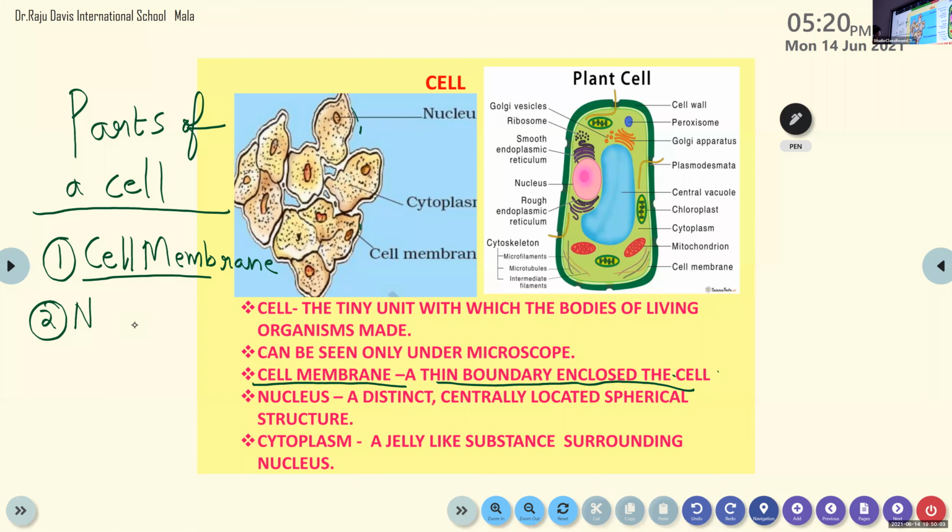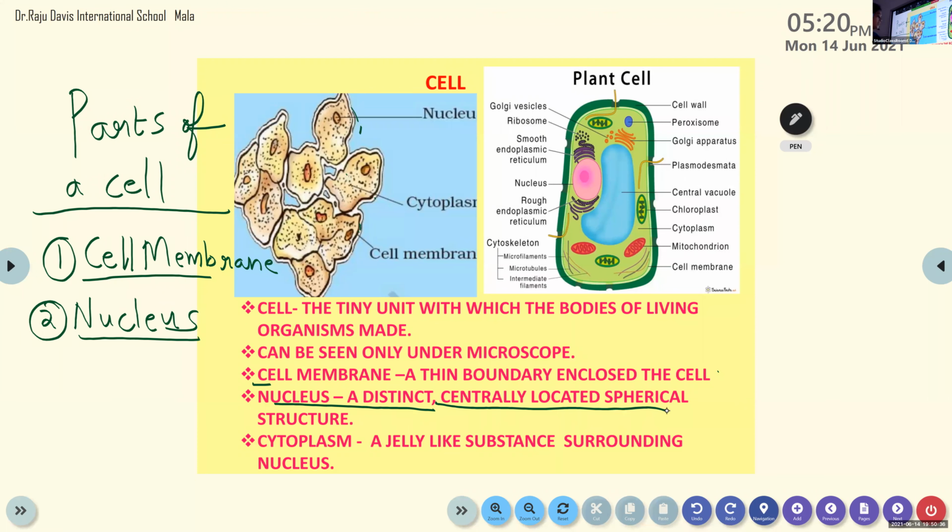Next important part of a cell is nucleus. So after writing the definition of cell membrane, you write the nucleus. You can write this one, nucleus: a distinct, centrally located, spherical structure. Distinct means very clear, and centrally located because it is in the center of the cell.